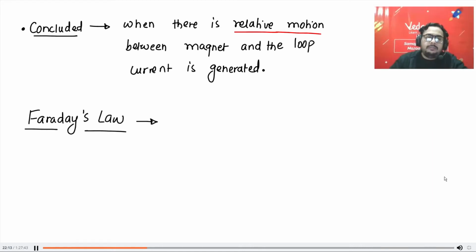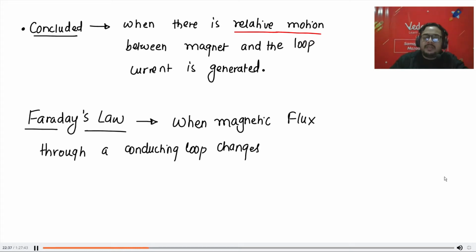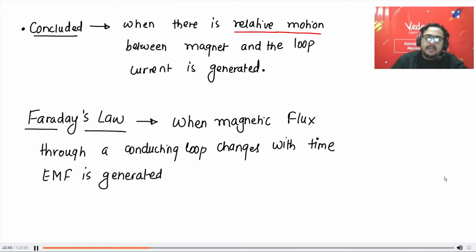Faraday's law, which was: when magnetic flux through a conducting loop changes with time, EMF is generated in the loop, which causes current.